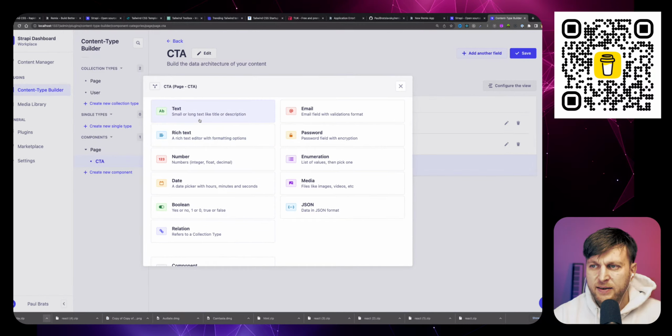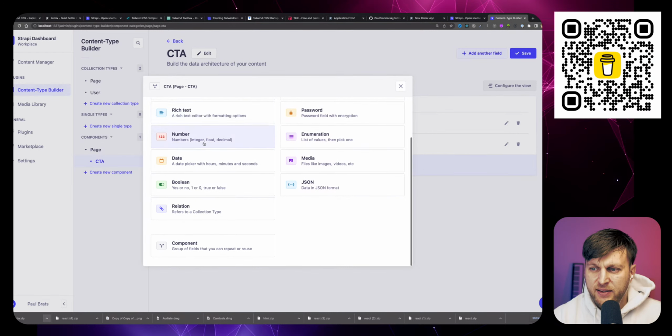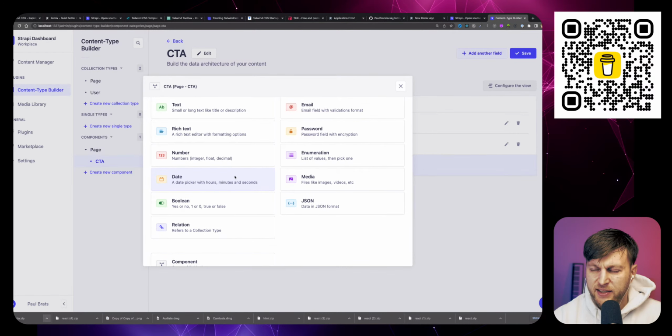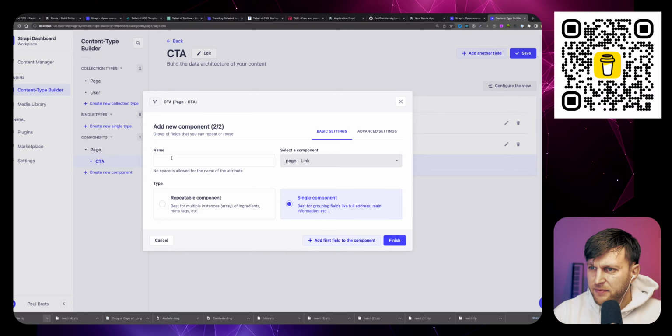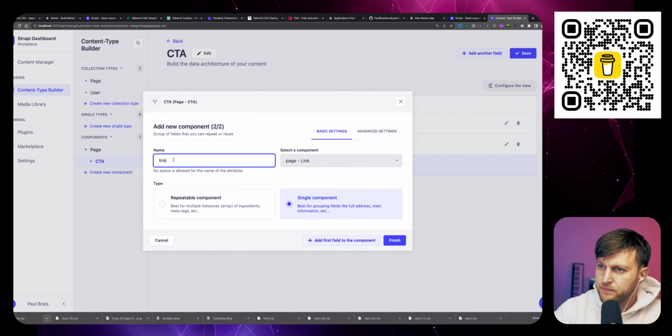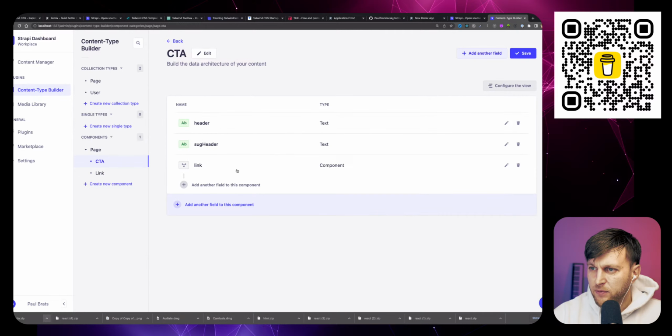Now link, we could create a thing which would be a link, but we might want to have something that is a component, because a component is basically a group of related fields. So I'm going to create a component called link, and it's going to live in our pages. And this link component is going to have two fields for now.